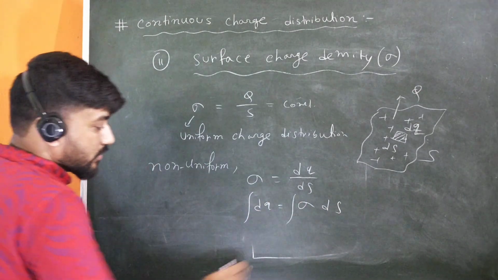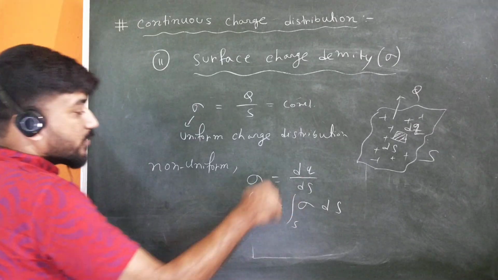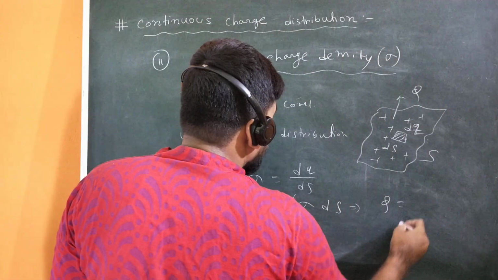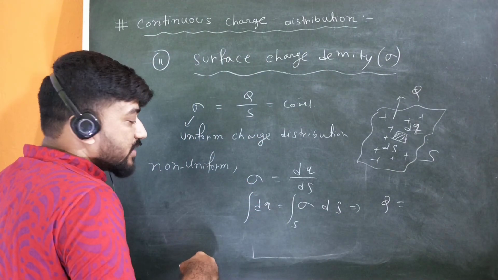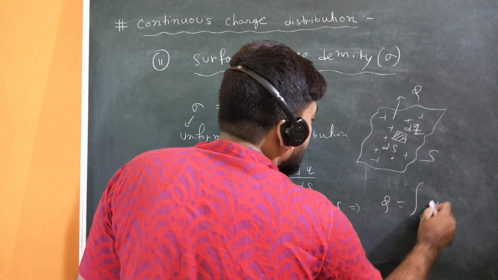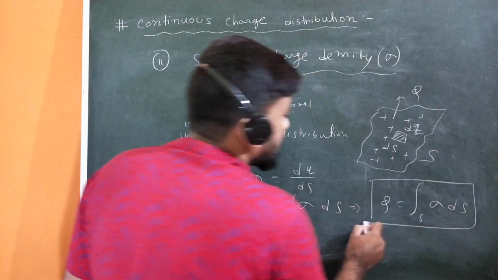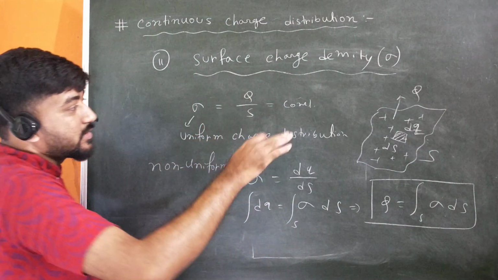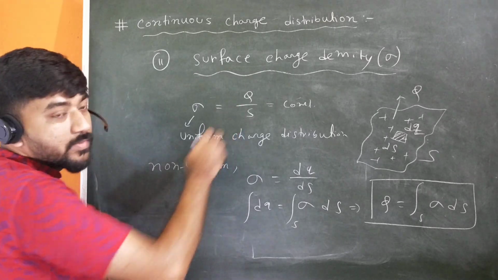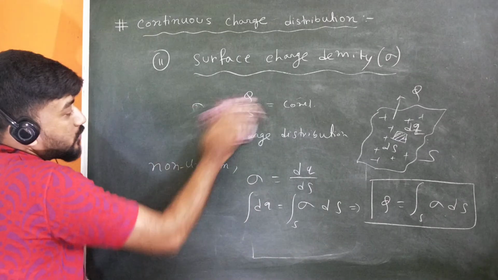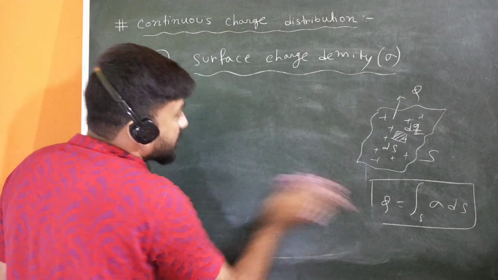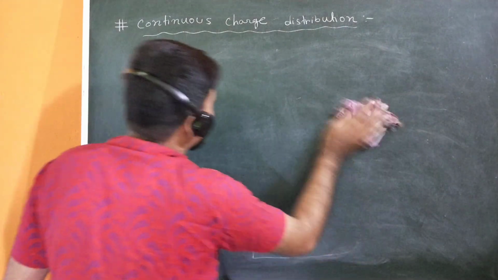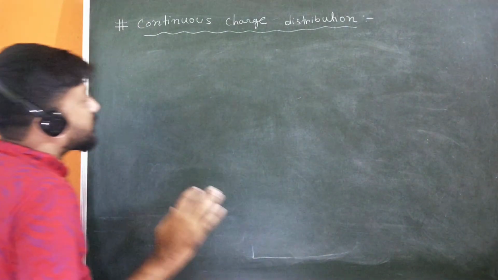So you can define it like this, and again the limits will depend on the geometry. So the total charge Q, the integration of dq, will be the integration of sigma ds. This will be the total charge for this kind of situation. Now if you talk about the volume charge density, then the area will be replaced by volume. The concept is the same for each and every case, just the geometry is different, and accordingly the mathematics will change, but the concept is just the same for each and every case.